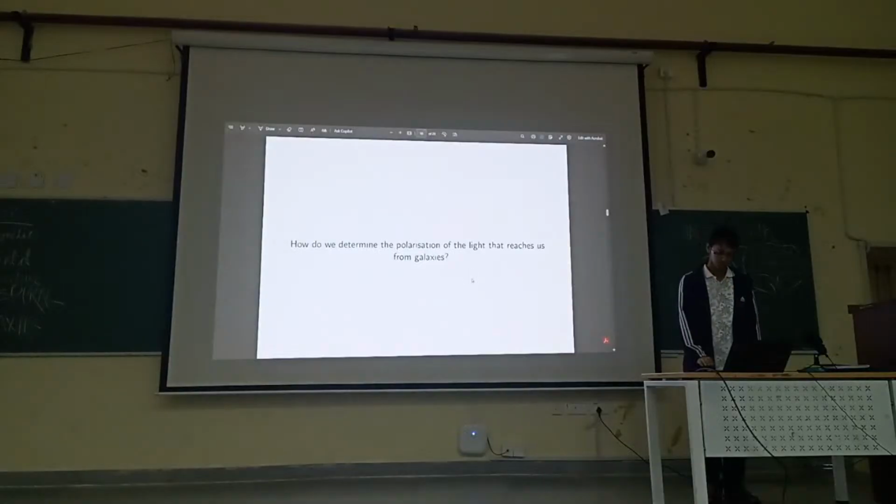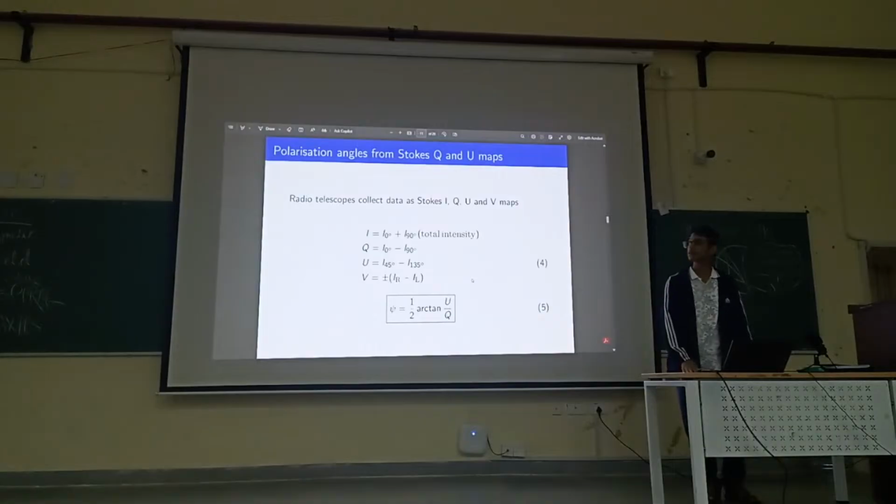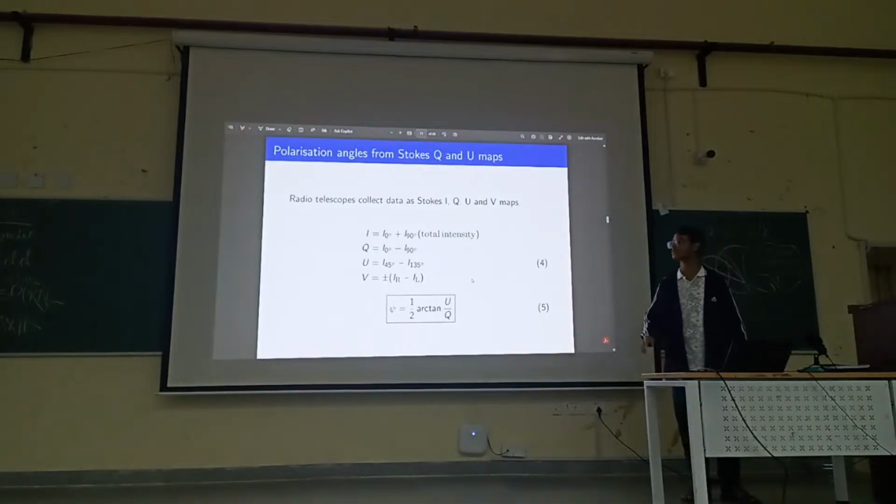So the question is, how do we determine the polarization of light that reaches us from the galaxies? To do that, we use radio telescopes, and we start with the Stokes parameters. Radio telescopes collect data as Stokes I, Q, U, and V maps. These are different formats basically, the way these radio telescopes collect and store the data.